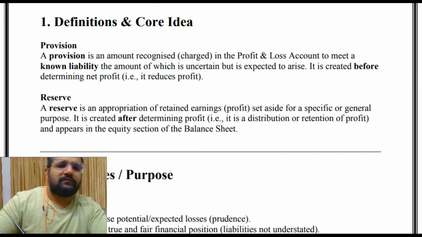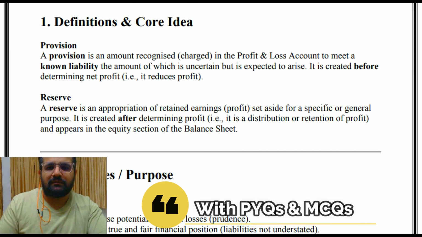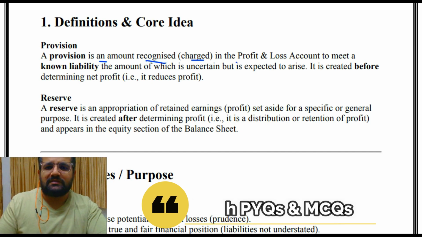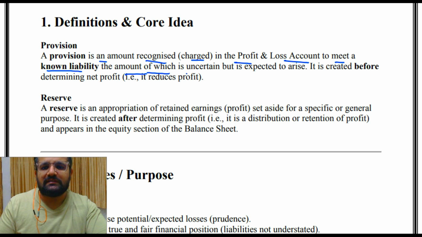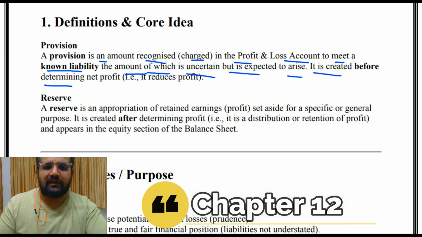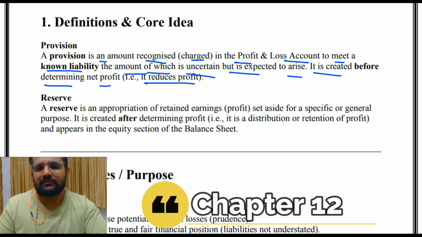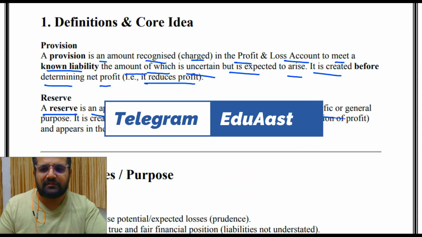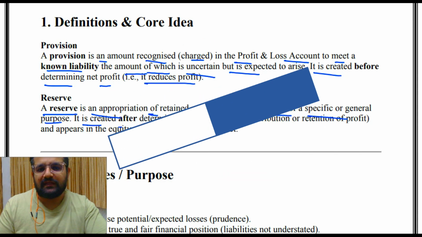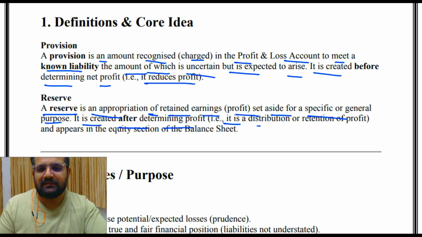So definition, provision. A provision is an amount recognized or charged in the profit and loss account to meet a known liability, the amount of which is uncertain but is expected to arise. It is created before determining net profit, that is, it reduces profit. Reserve. A reserve is an appropriation of retained earning, that is, your profit set aside for a specific or general purpose. It is created after determining profit, that is, it is distribution or retention of profit, and appears in the equity section of the balance sheet.